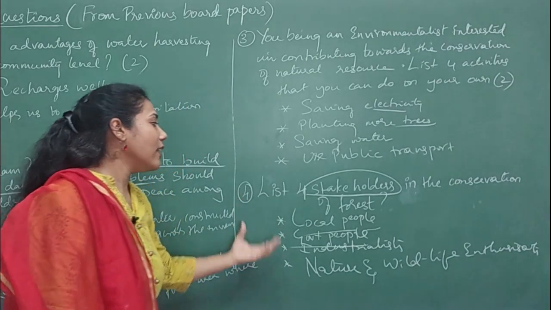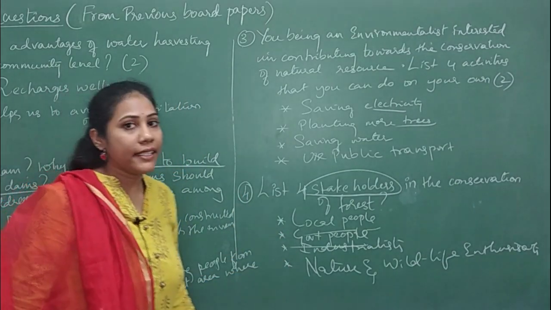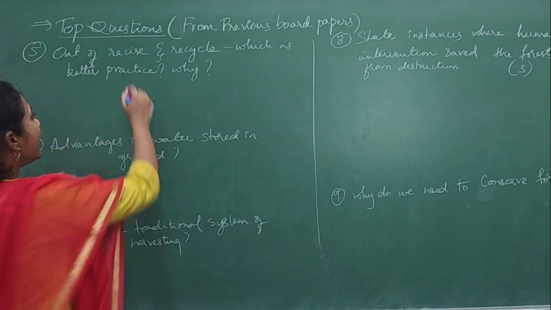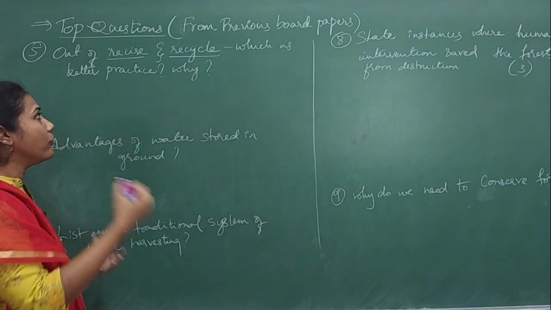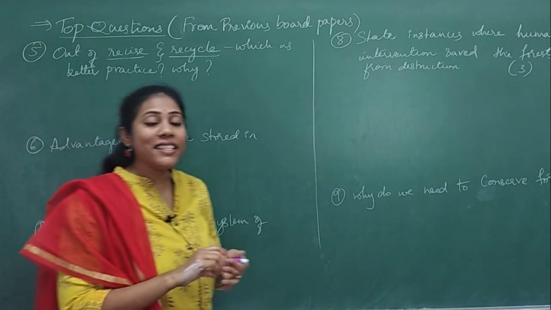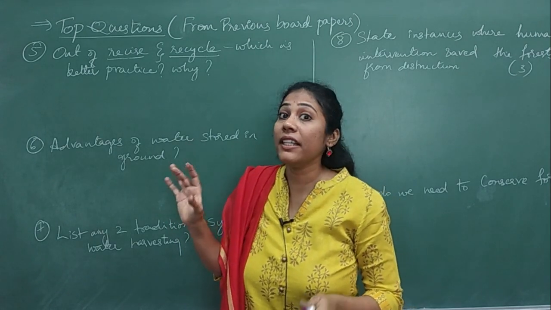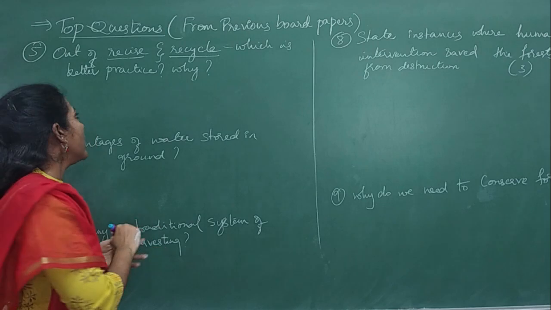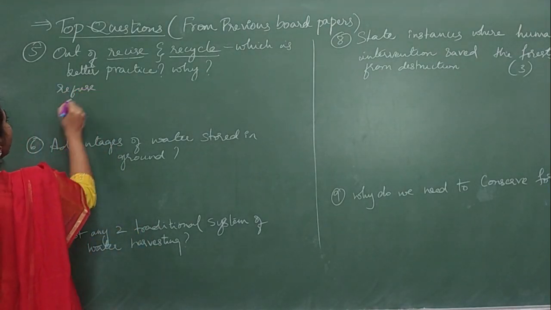So this is again a very common question that has been asked in the board examination. And let us see a few more questions. Our next question is, out of reuse and recycle, which is a better practice and why? You know what reuse and recycle are? These are among the 5 R's. Yes or no? They come under the 5 R's to save the environment. Can you recall what the 5 R's were? We have refuse, right?